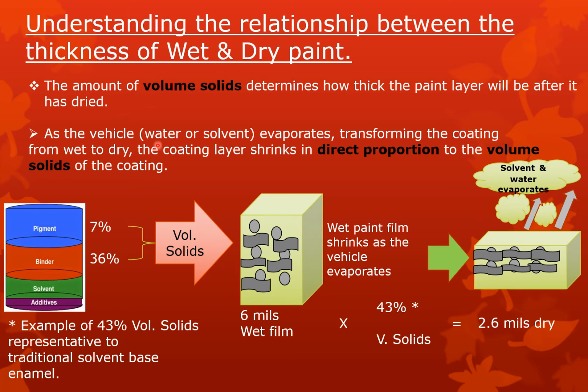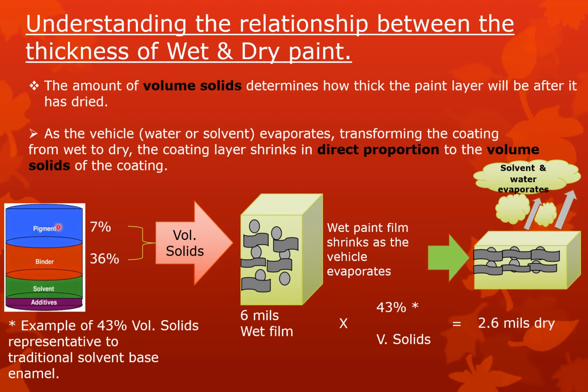As the vehicle, means water and solvent, evaporates, transforming the coating from wet to dry, the coating layer sinks and shrinks, right? It's in direct proportion to the volume solids of the coating, means how much the coating is going to sink. It depends totally on the volume solids of your paint.